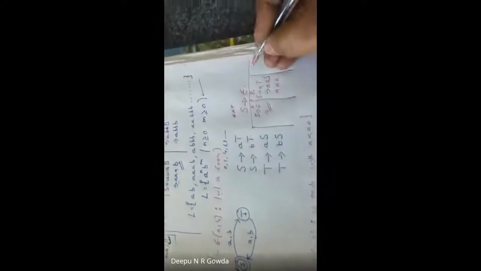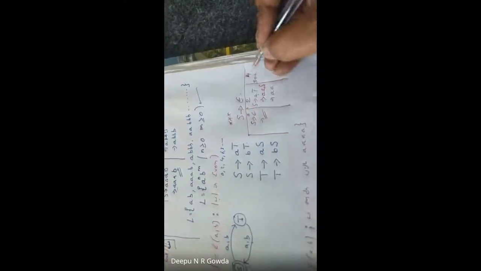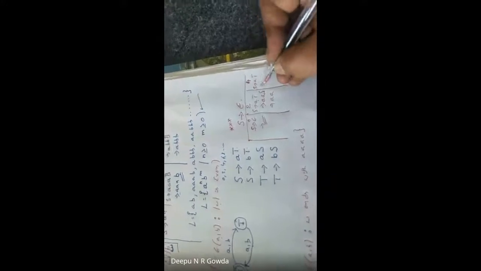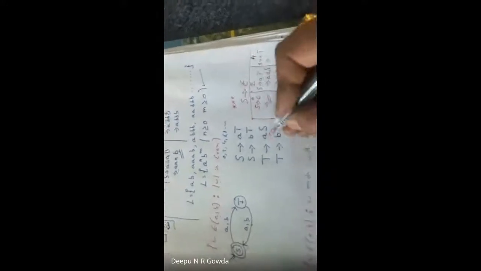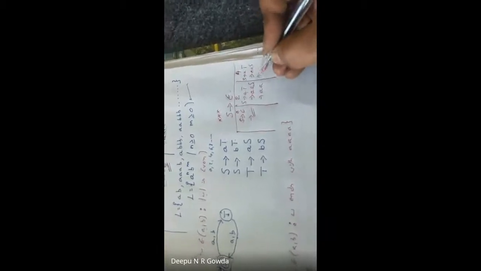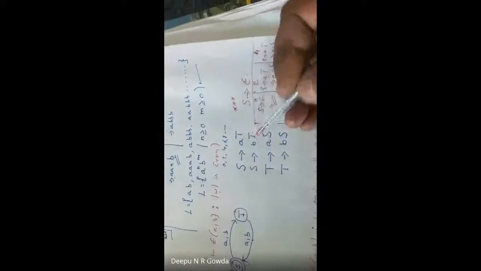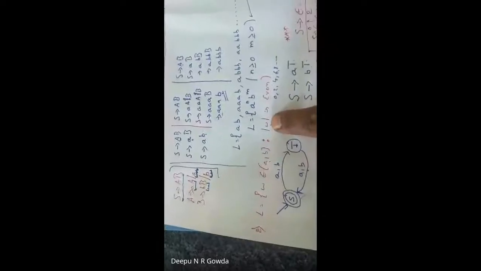Clear? Okay, let me take a length of 4. S tends to AT, and what is the value of T? AS, AAS. Now the length is 2, I want 4. So AA, the value of S is either AT or BT, anything. See, here I don't have any constraints on the number of A's and number of B's. It says the length is even.